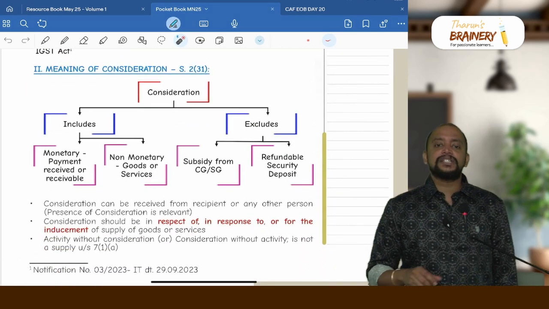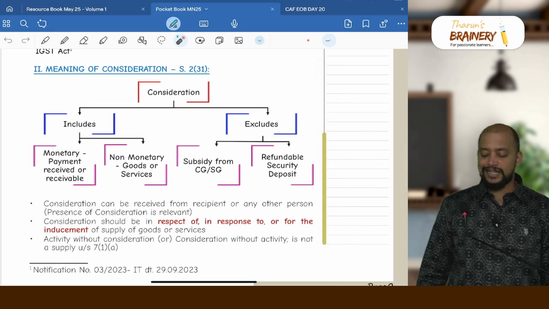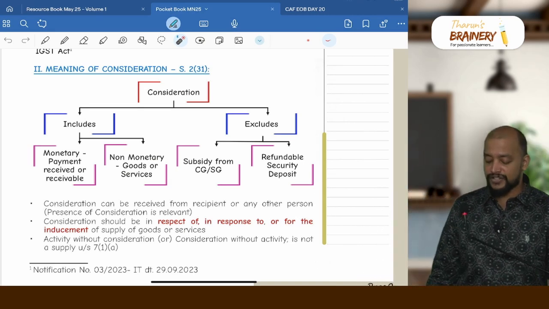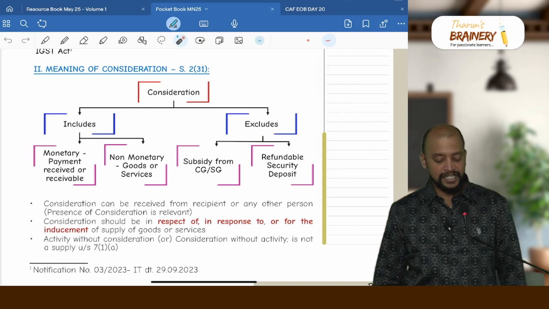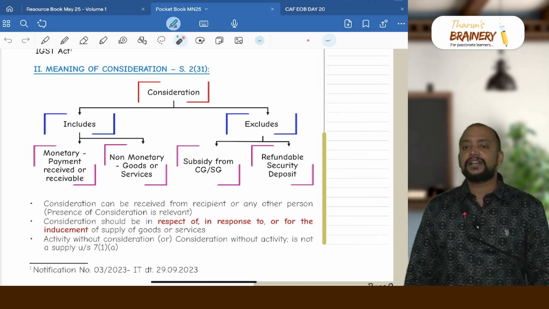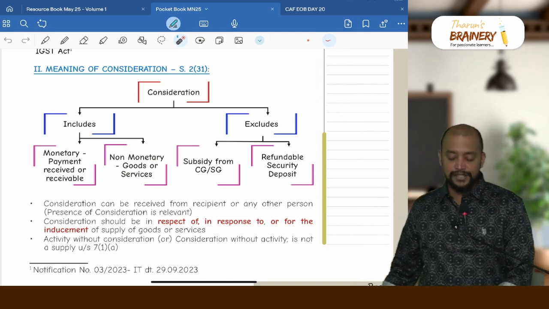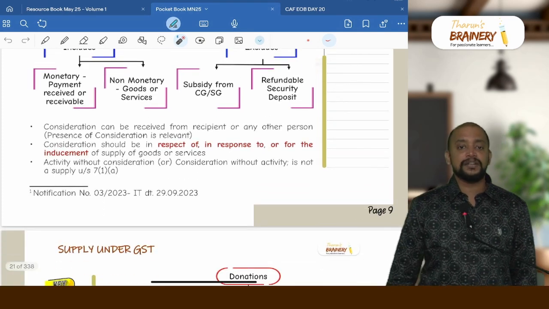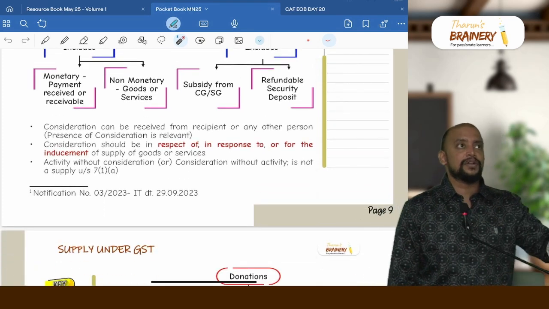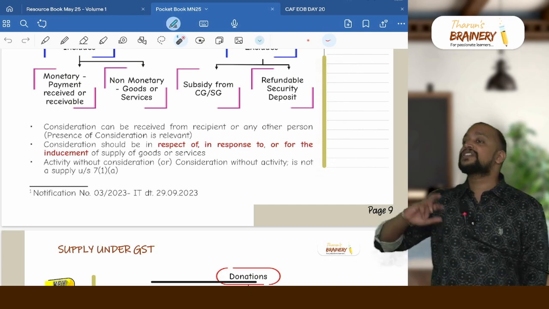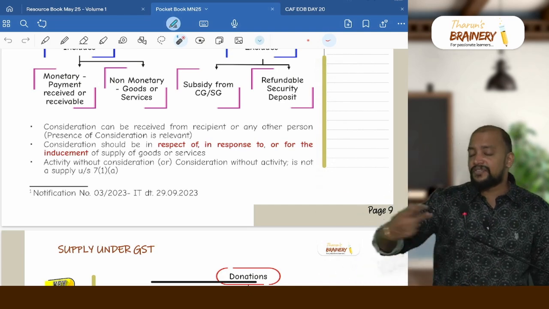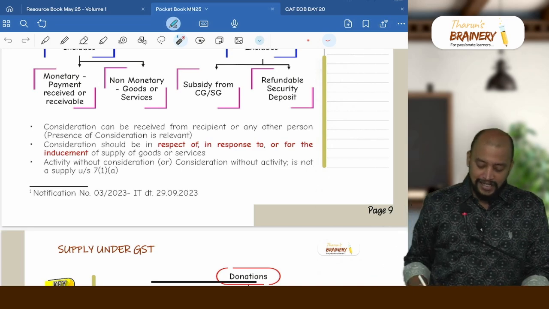Then the meaning of consideration. Consideration is defined under section 2 clause 31. Consideration includes either monetary or non-monetary consideration. Monetary payment received or receivable, non-monetary can be in the form of goods or services. It excludes subsidy from central government or state government and excludes refundable security deposits. So subsidy from any other person will be treated as consideration, but subsidy from central government or state government alone is not treated as consideration. Also, if it is a non-refundable security deposit, it will be treated as consideration. If it is a refundable security deposit, then it is not treated as consideration.